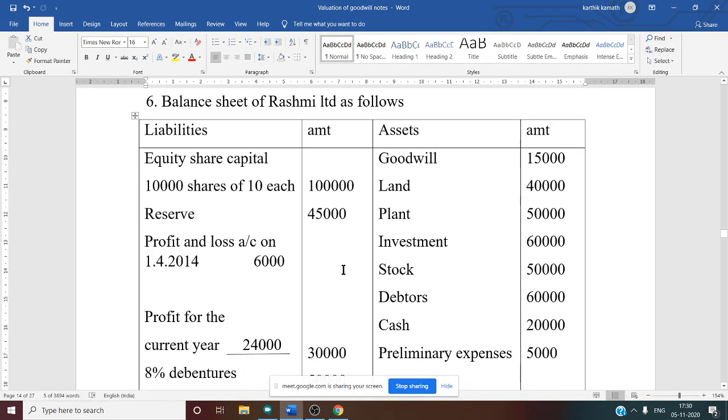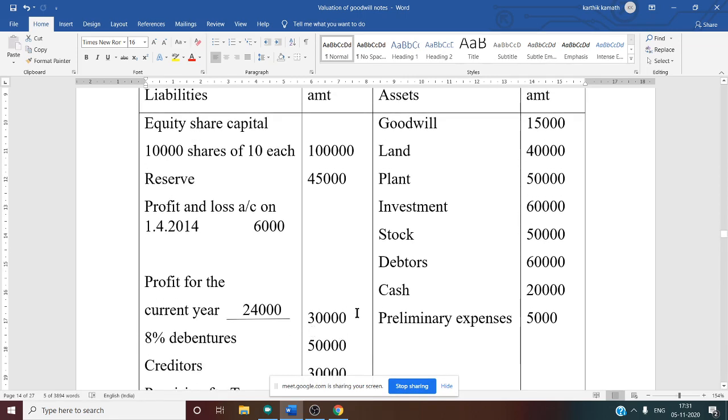Now if you see the liability side, equity share capital and reserves are shareholders' funds, so they are not there. In the profit and loss account, the previous year opening balance is given as 6,000, and the profit for the current year is given in the inner column, that is 24,000. So the total profit and loss account balance, previous year opening balance and profit of this year, is 30,000, the credit balance.